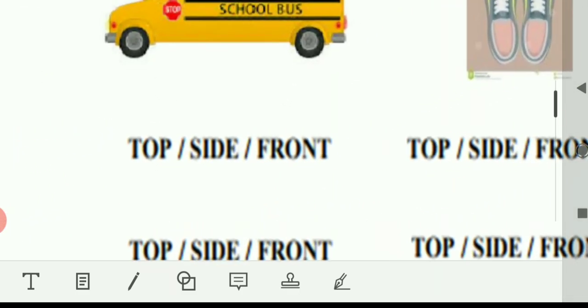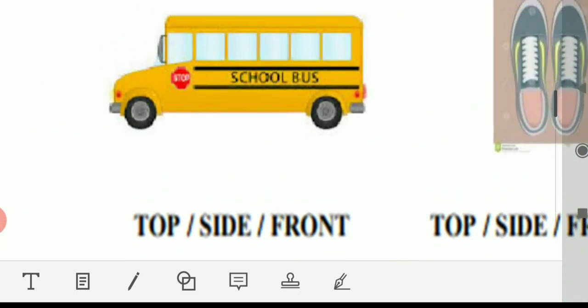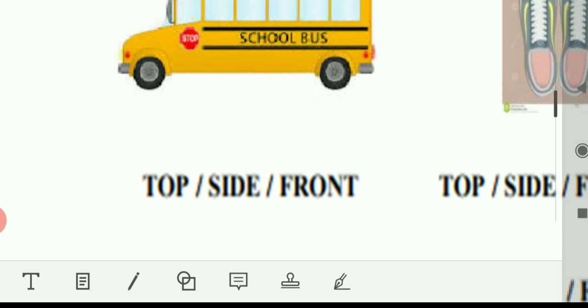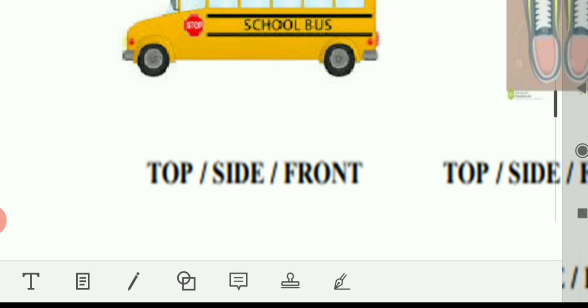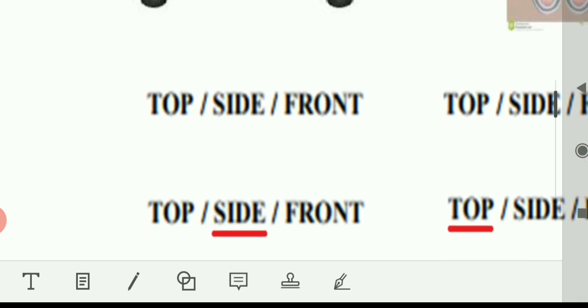Next, look at this school bus. This is the picture of the school bus. So, which view is this? Top, side, or front? Top is from the top, side is from one side, and front means when you are looking from the front. So, this is the side view.